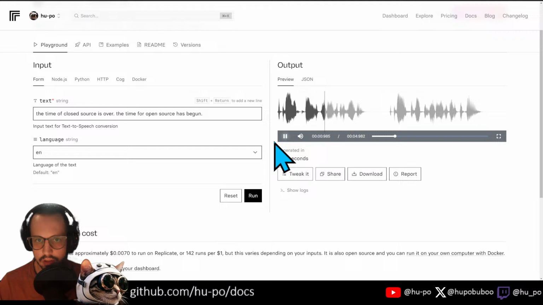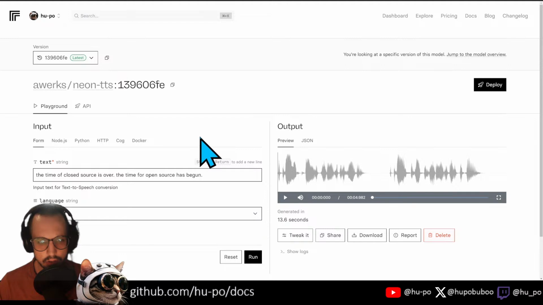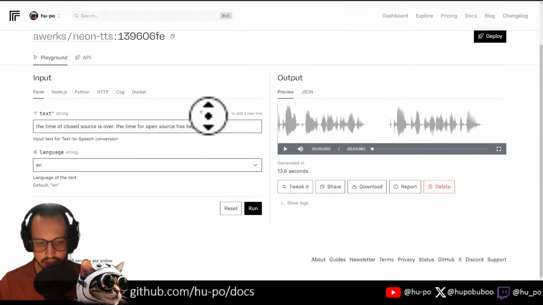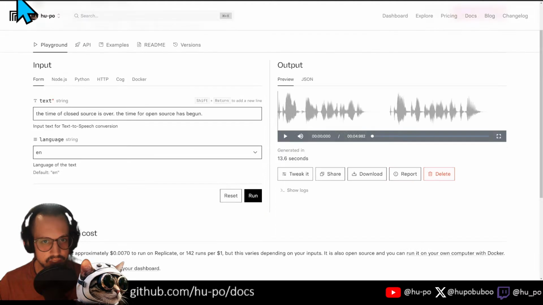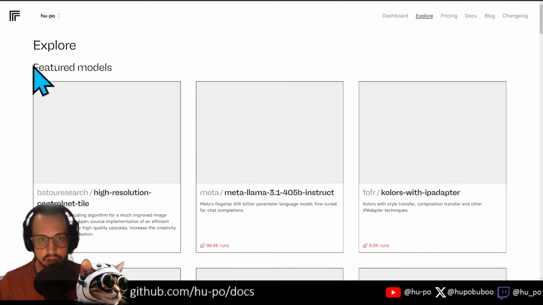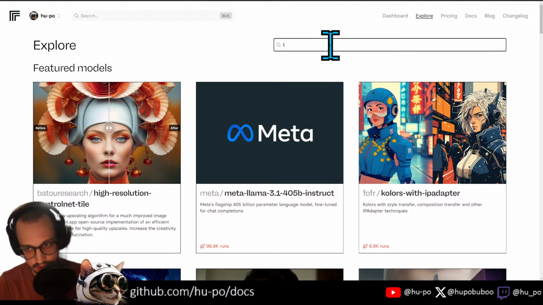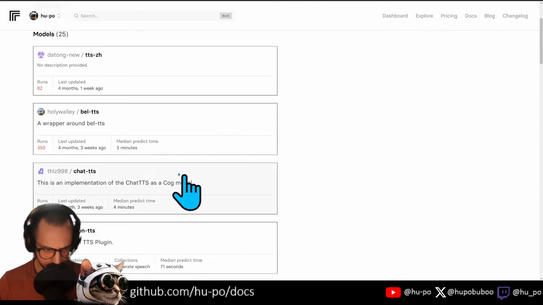The time of closed source is over. The time for open source has begun. That sounds terrible. Is there a way to specify? Let's see what other TTS models they have. Explore TTS. None of these have runs.